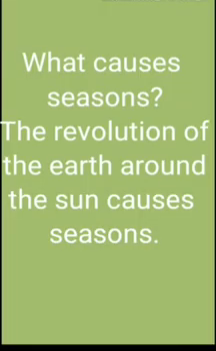Next is what causes seasons. You have learned that there are two movements of the Earth, rotation and revolution. The revolution of the Earth around the sun causes seasons. The Earth is tilted on its axis, so while revolving around the sun, one hemisphere of the Earth is tilted towards the sun and receives the vertical rays of the sun. Thus, this part gets more heat and light and experiences summer.